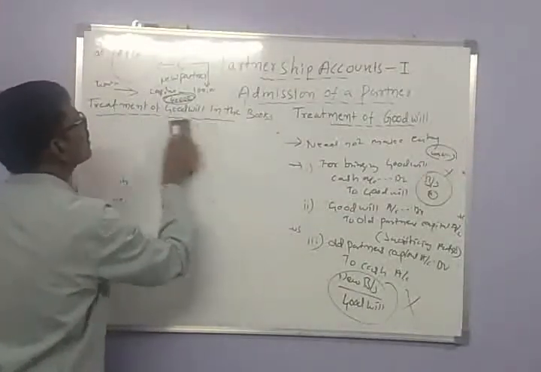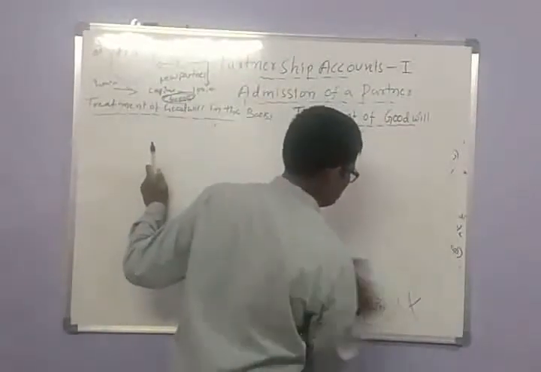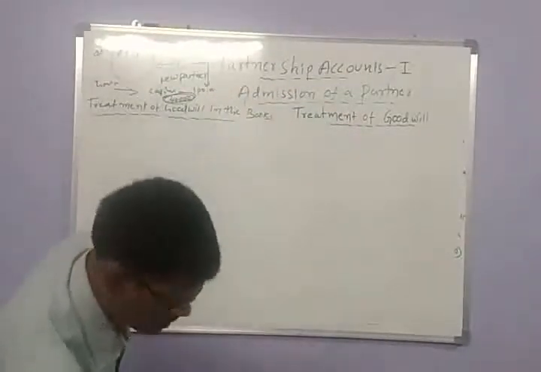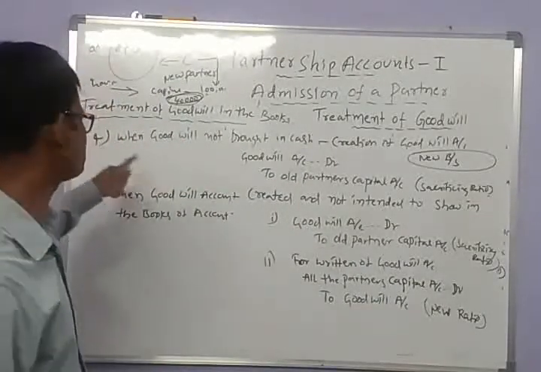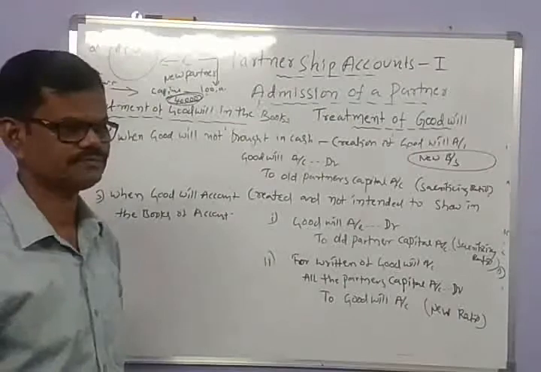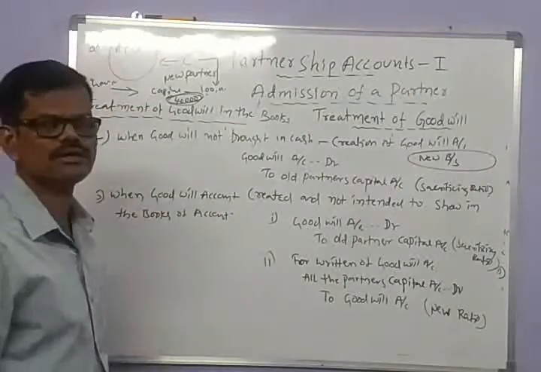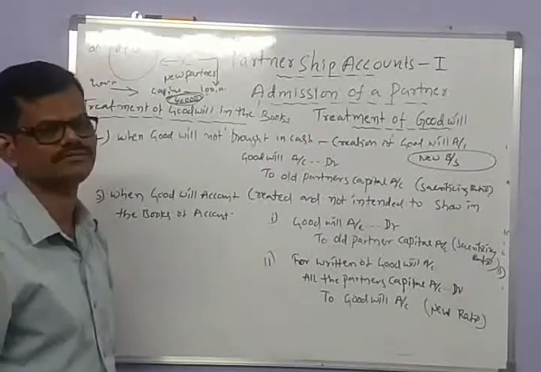Then the fourth. This is the fourth method of entering goodwill in the books of account, that is, when goodwill is not brought in the form of cash. Suppose the new partner is unable to pay an amount as premium or goodwill in the form of cash.